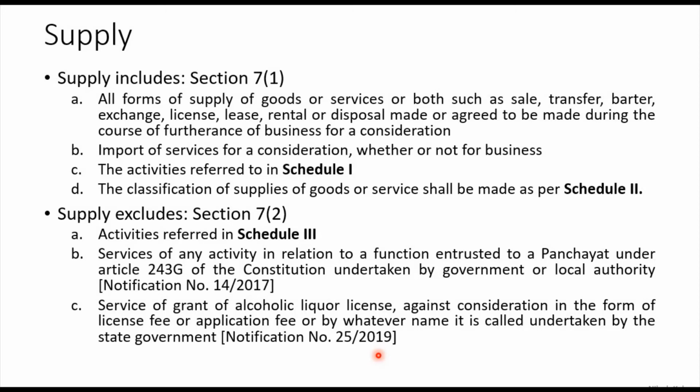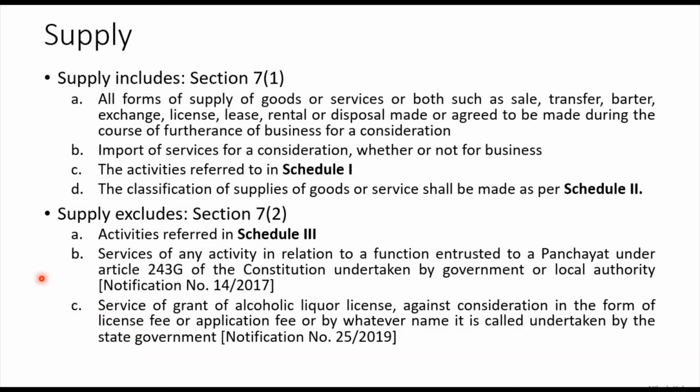The license. If the government is giving a license to any individual to carry out the sale of alcoholic liquor, then that is also considered as a supply now. Earlier that was not the case. This judgment was passed on 30th September 2019. This notification was issued by the CBIC, right?